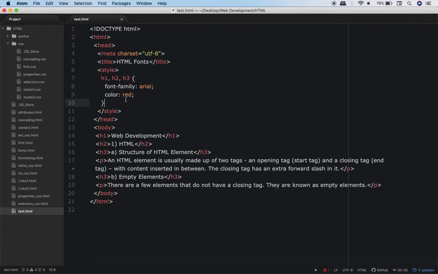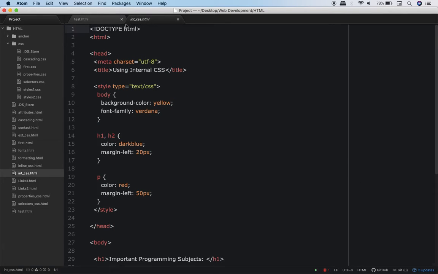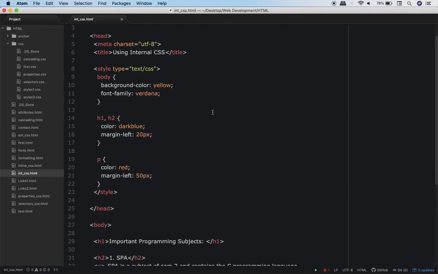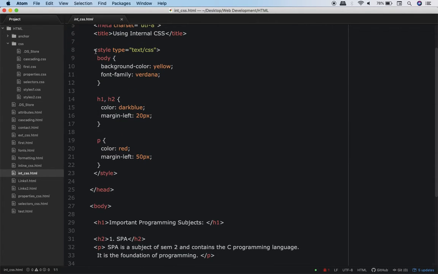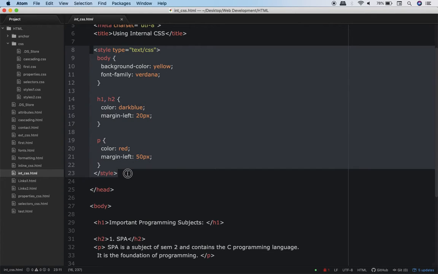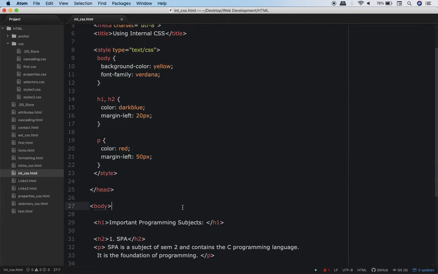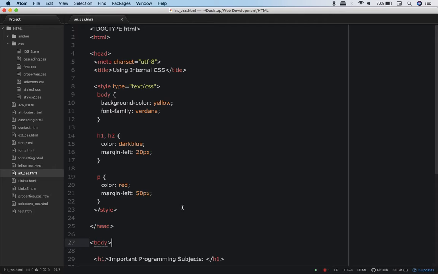Now to understand this in more detail, we have a specific program. So let's go to this program, internal css.html. Over here, this is the style tag of the CSS. Now before I proceed further, let me tell you something. Before HTML5, it was compulsory that within the style tag you give this attribute type is equal to text slash CSS.